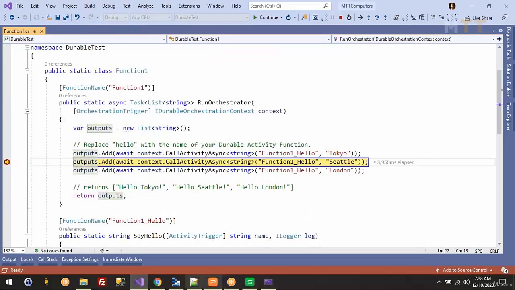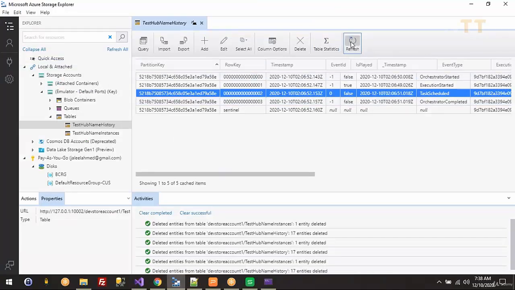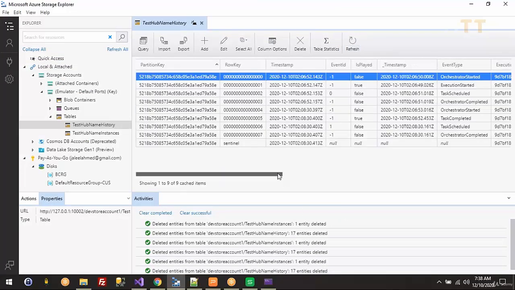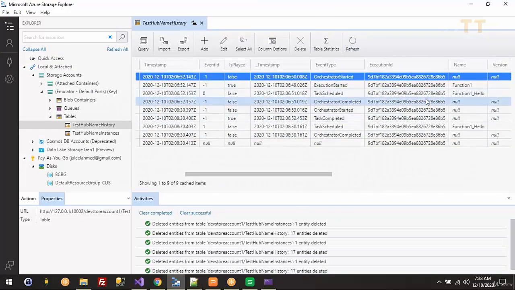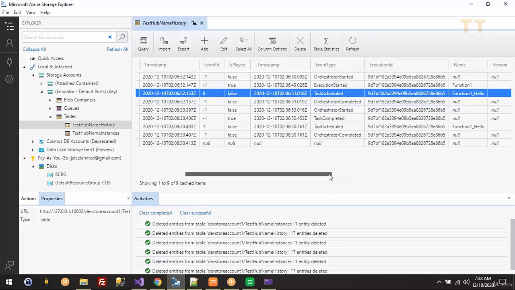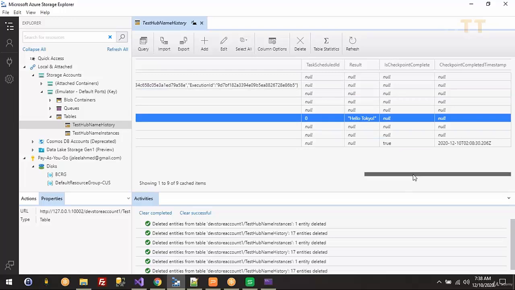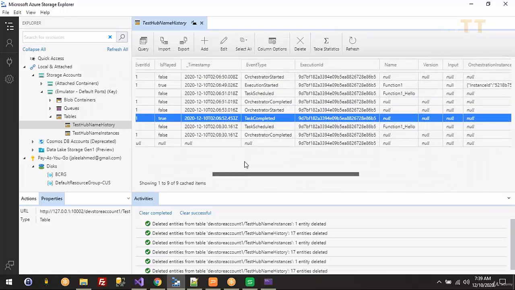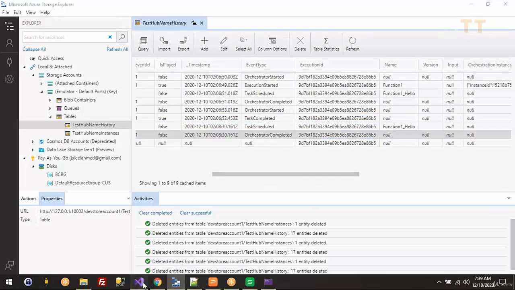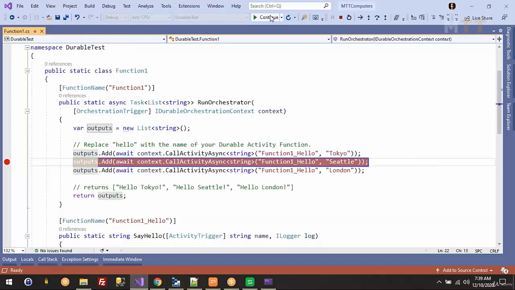Now it is trying to execute the second function. I pressed F5, and it executed the first function in the first run; in the second run it went back to the history table. If I refresh now, I have more rows here. It checked that the hello one function was already executed with that parameter, so you got that result as hello Tokyo. Now it is trying to run the second function. If you just press F5 again,